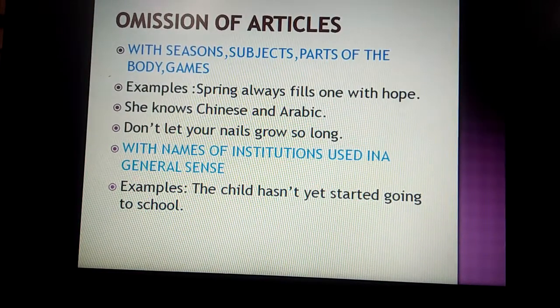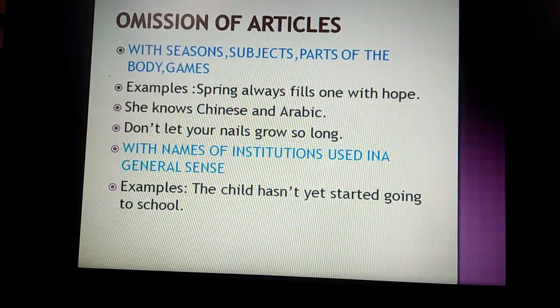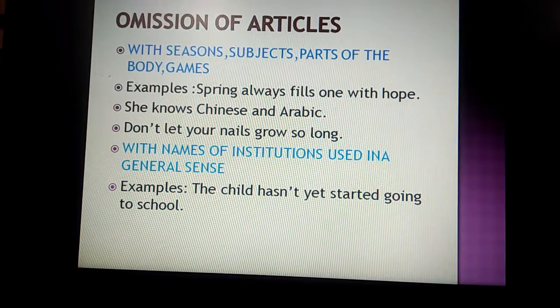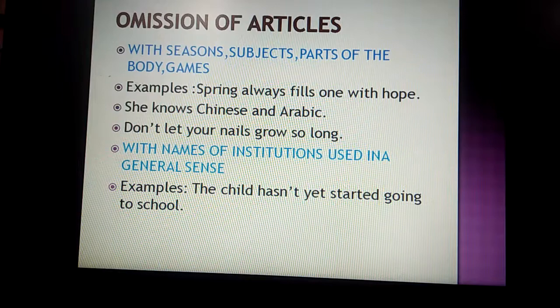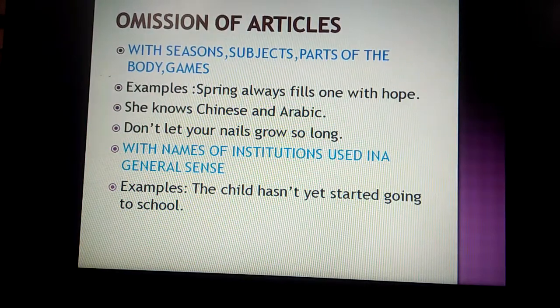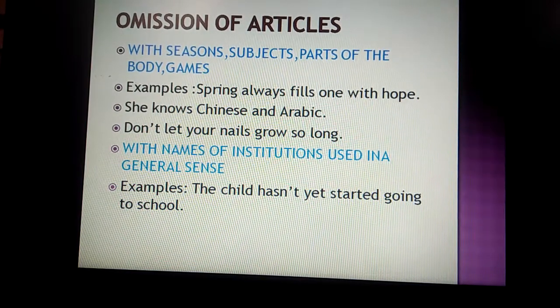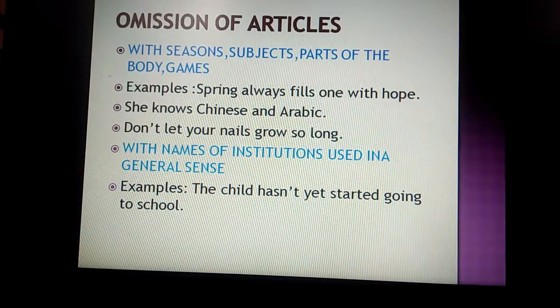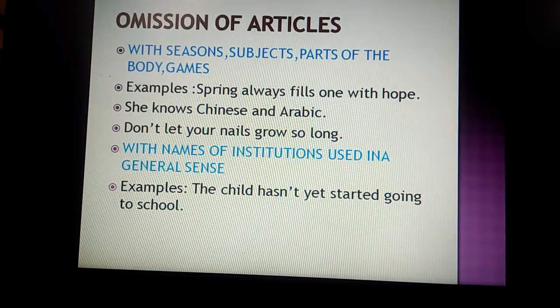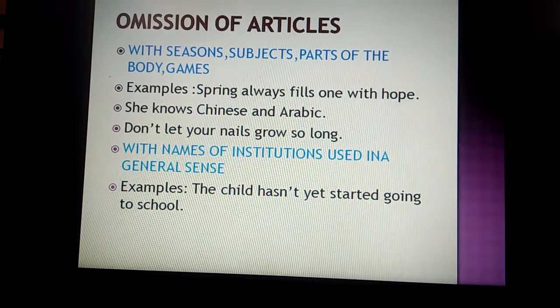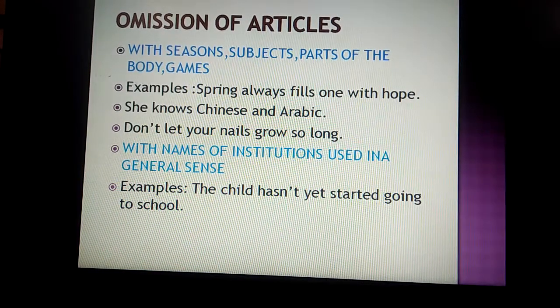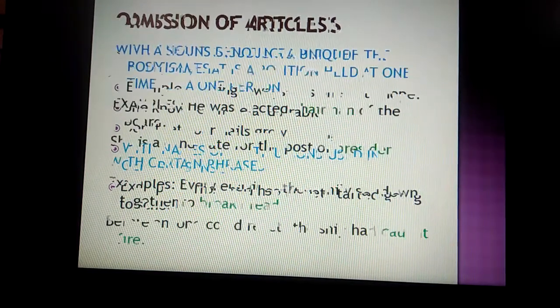With names of institutions used in a general sense. For example, the child hasn't yet started going to school. Now we are talking generally here, we are not talking about any particular school, we are talking about the child not having started going to school, in a general sense. So when we are talking in a general sense, we do not use any article.